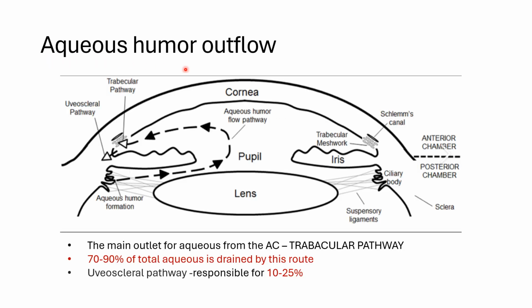The aqueous humor outflow mainly occurs through the anterior chamber angle, mainly through the trabecular pathway. Almost 70 to 90% of aqueous drains through this path. Only 10 to 25% drains through the uveoscleral pathway. Now this tells us that the angle of the anterior chamber is an important part of this disease entity.